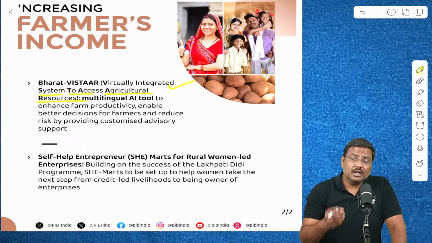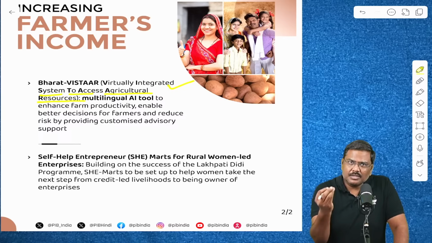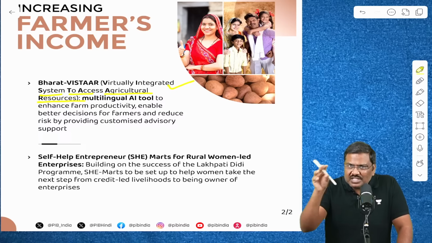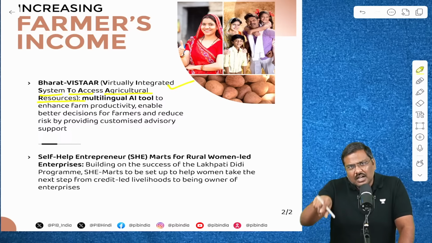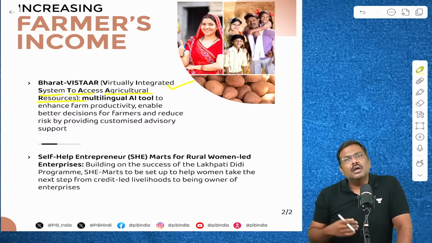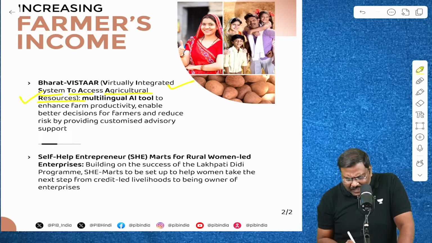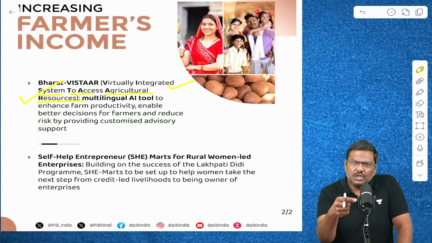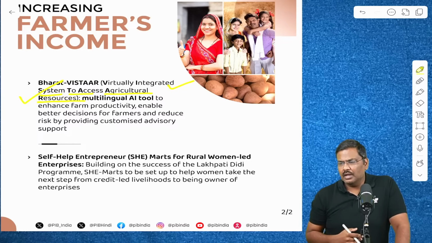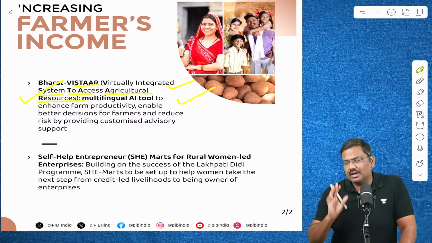Farmer wants to understand what kind of crops are eligible for the kind of soil which is present in the land that is cultivated by the farmer. All of this information you can easily access as a farmer using this particular AI tool. So the government of India now says we are going to develop Bharat Vistar.